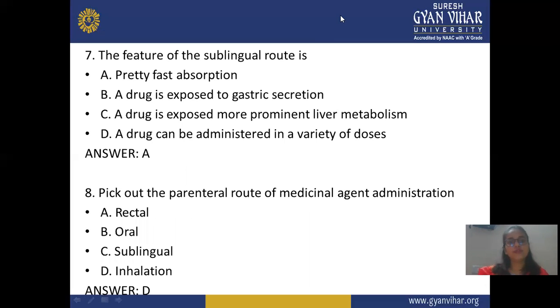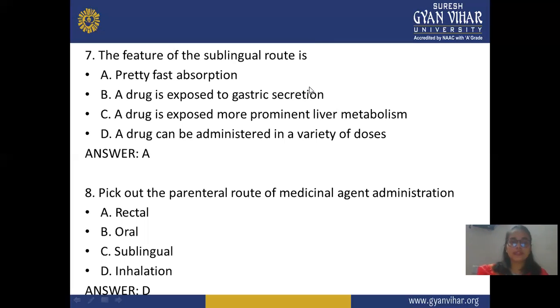Next, seventh question: the feature of the sublingual route is pretty fast absorption, absorption is exposed to gastric excretion, a drug is exposed to more permanent liver metabolism, a drug can be administered in a variety of doses. In this question, you need to know what the sublingual route is and its specific function. The sublingual route gives a fast effect and fast absorption rate because the drug goes directly into the systemic circulation. So the answer is A, pretty fast absorption.